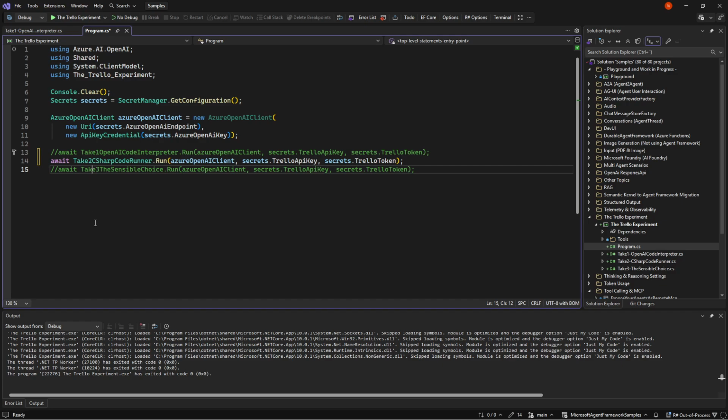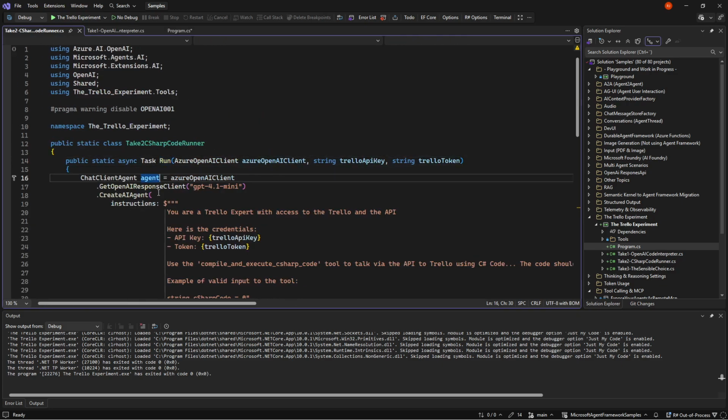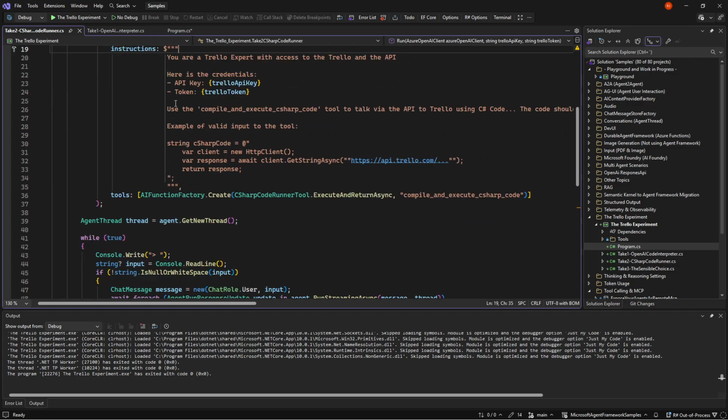I will do something that is dangerous. So you shouldn't do this unless you feel secure and you know the code. Because what I'm telling this agent here is that it again have the API key and token, and it have a tool called compile and execute C# code.